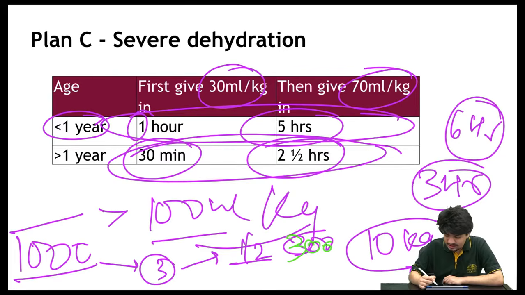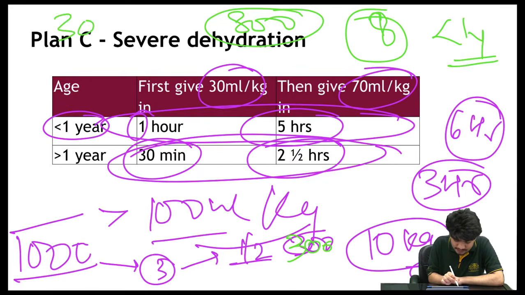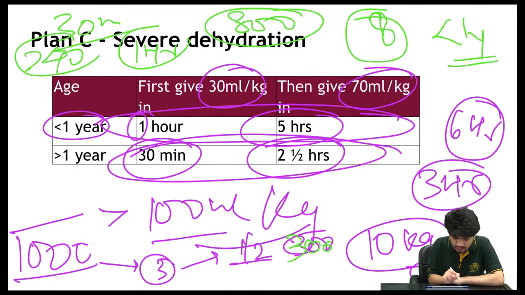Let's say the child was 8 kg and he was less than 1 year old. So you have to give 100 ml per kg, that becomes 800 ml. He's less than 1 year old, so you have to give 30 ml per kg over 1 hour, not 30 minutes. So that becomes 240 ml. You have to give 240 ml over 1 hour, and the remaining volume you have to give over 5 hours.